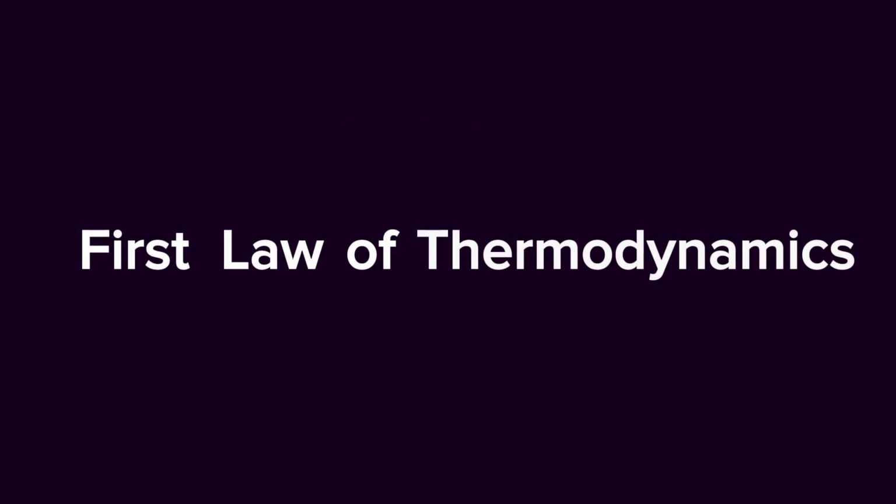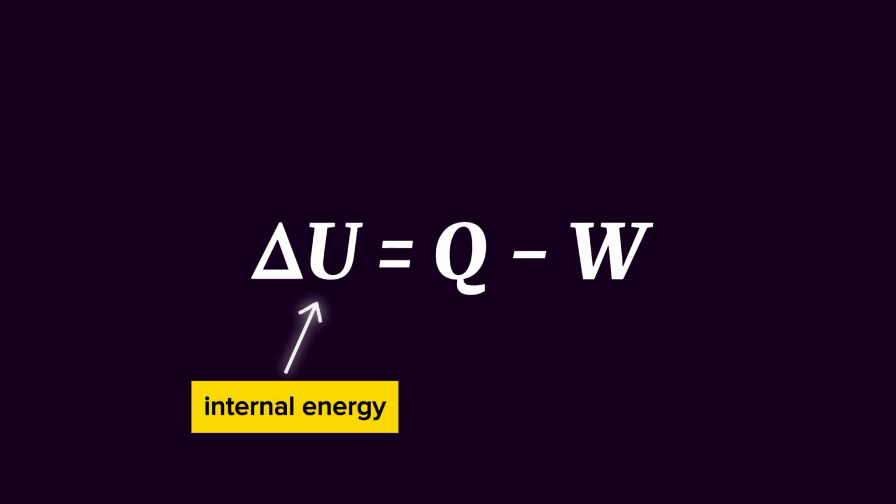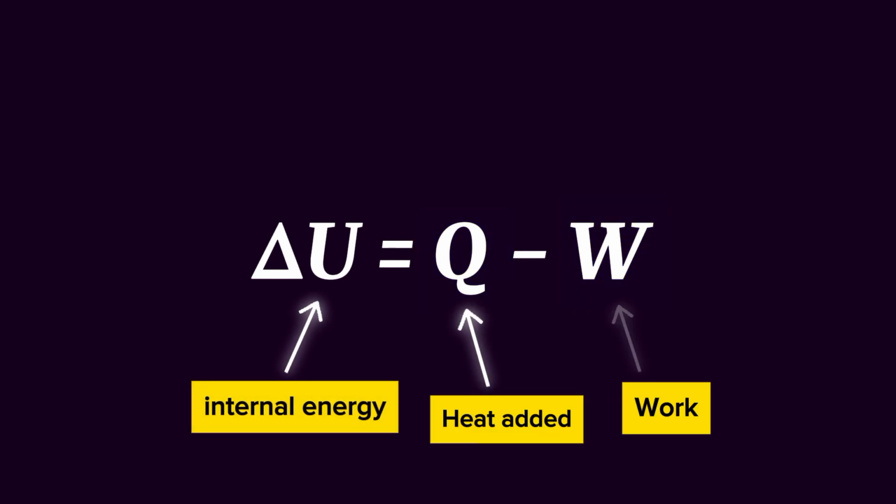First law of thermodynamics. This states that energy can't be made nor destroyed, only converted or transferred. It is expressed as the change in U, the internal energy, is equal to the difference between Q, the heat added, and W, the work.